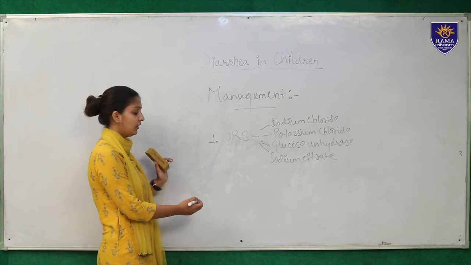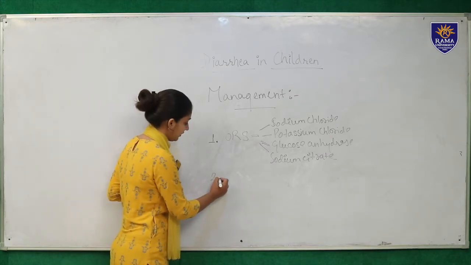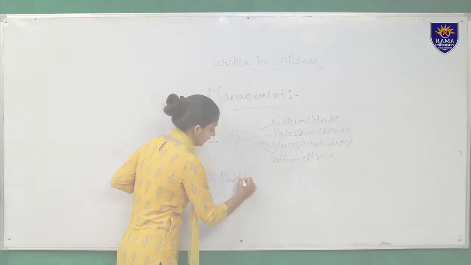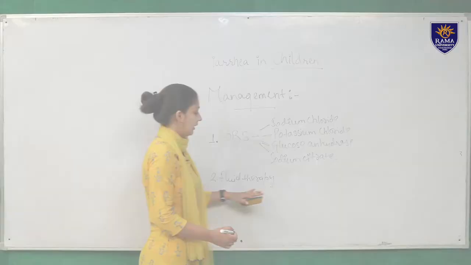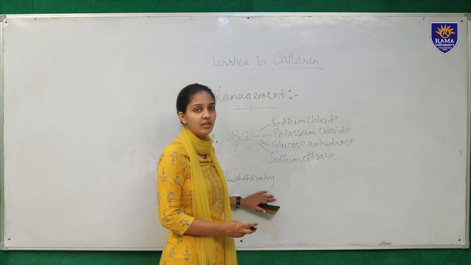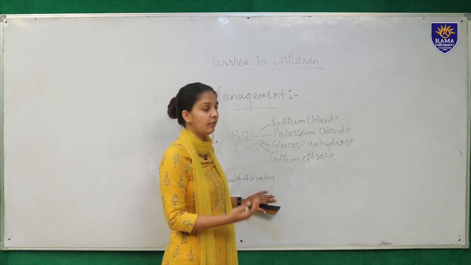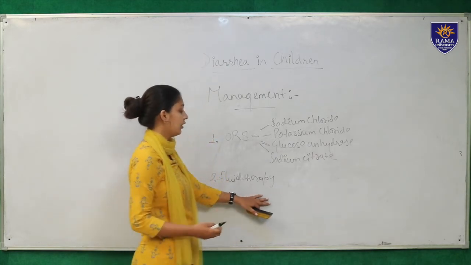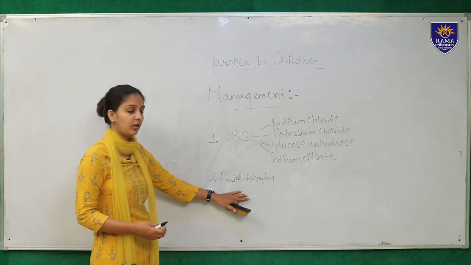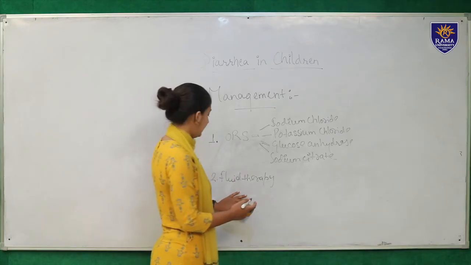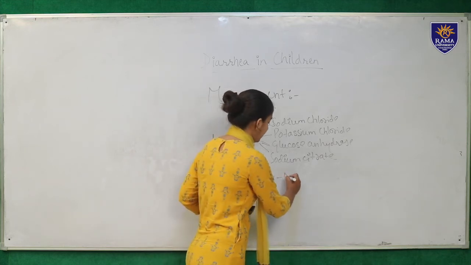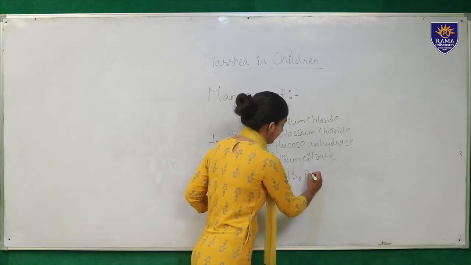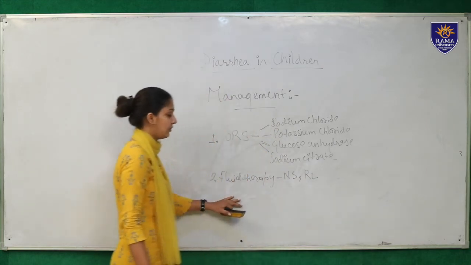After ORS, what we can give to a child is your fluid therapy. Fluid therapy is a must in case of severe dehydration. In case of mild and moderate dehydration, you can give oral fluids to the child, with your juices, your coconut water, all these fluids can be given. And in case of severe dehydration, IV fluids can be given, your NS, normal saline, RL, Ringer lactate. All these fluids can be administered.